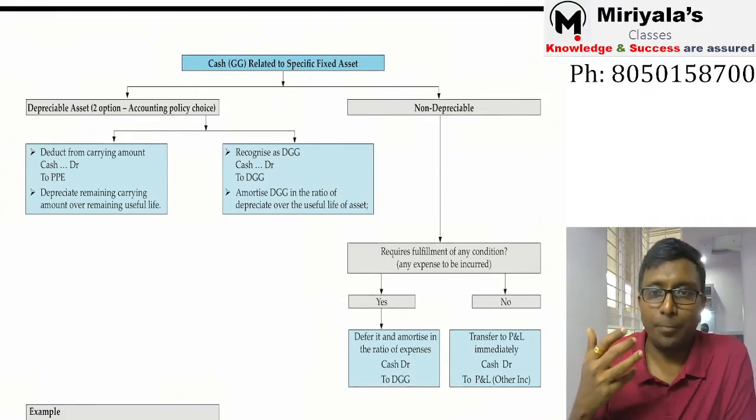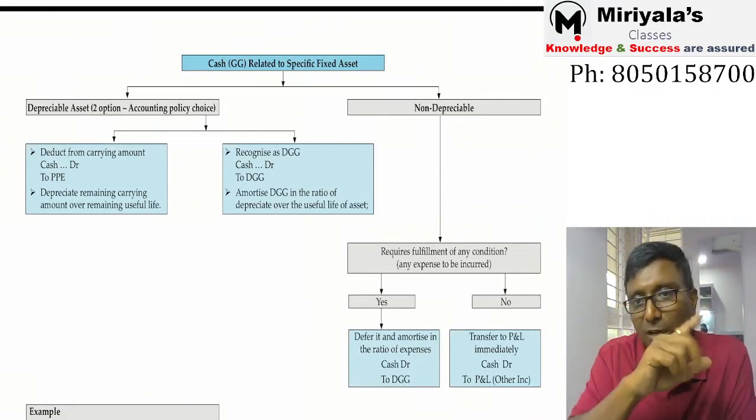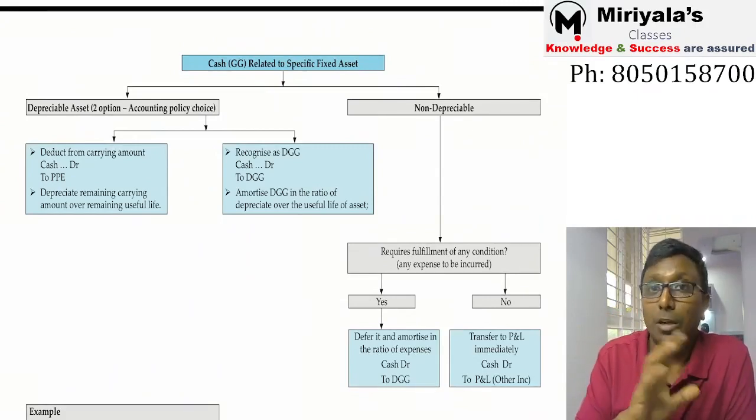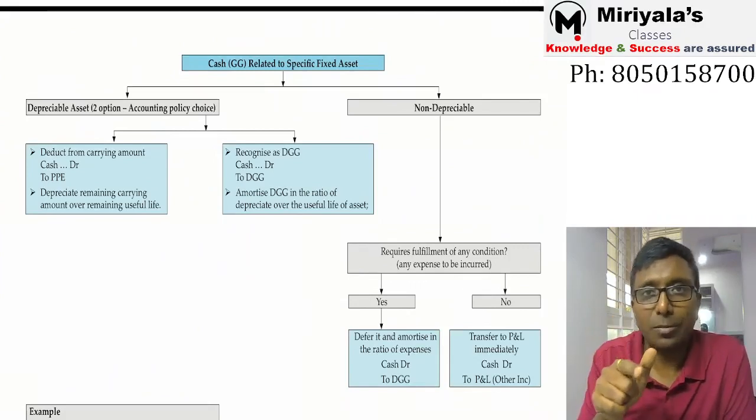Right. If it is related to non-depreciable, why did you get the money? To buy a land. Okay. What have you got? Have you got land? No. If you have got land, it is a non-monetary item you are supposed to look at. No, here you have got the cash. So since you got cash here, got my point? You got cash here. So cash account debit to what?